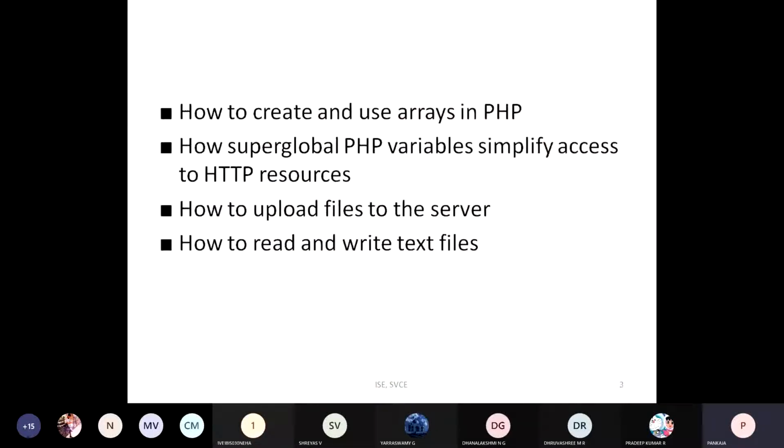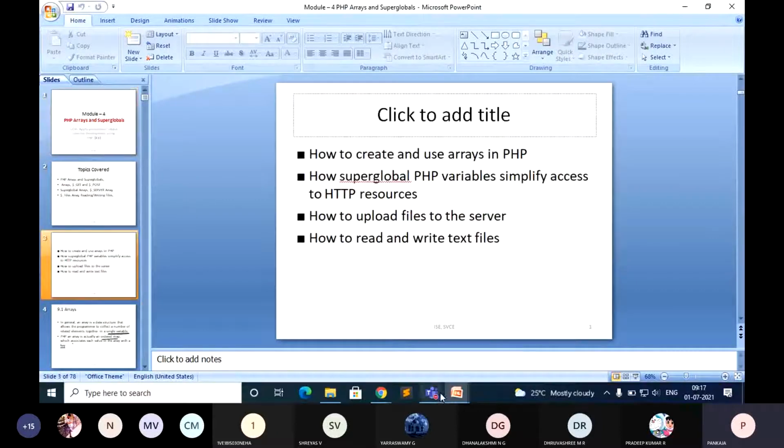In that we have discussed mainly $_GET, $_POST. So I told $_GET, $_POST and $_REQUEST array. Okay, what is the one more type of array we have discussed? $_SERVER. Yes, very good. So these are the different super global arrays we have discussed.